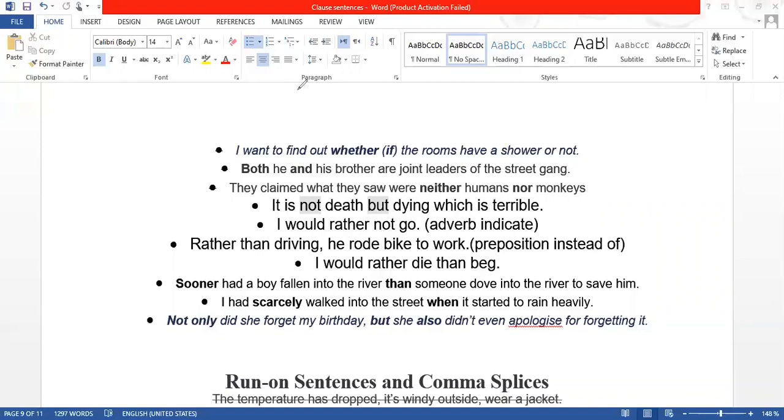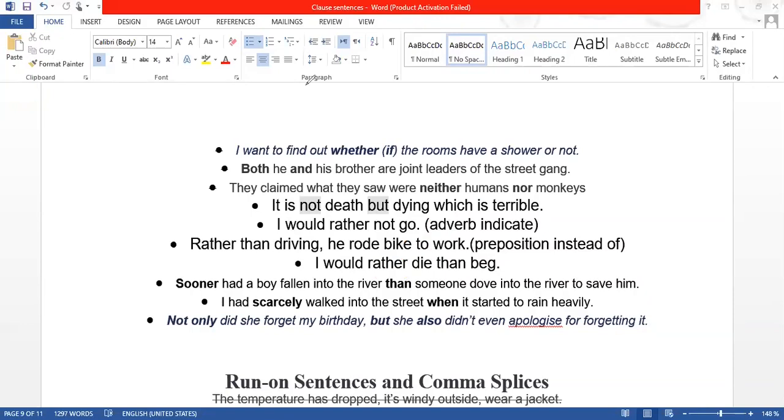But in this other sentence, if I say I would rather die than beg, now this is a correlative conjunction, and it is also working in pairs, rather than, THAN, not THEN. I would rather die than marry her sister, or I would rather die than stay here in Pakistan. Do you get it? So you cannot make this sentence if you don't have this rather than.